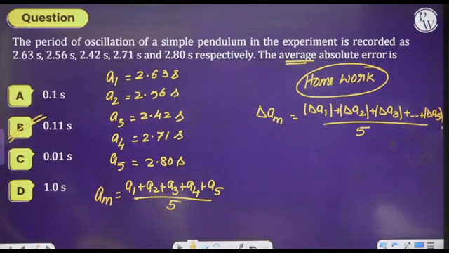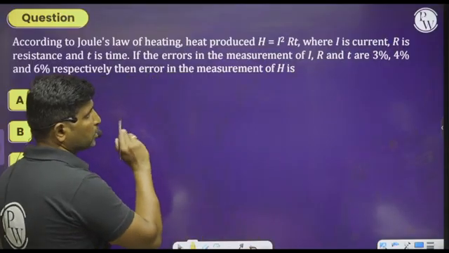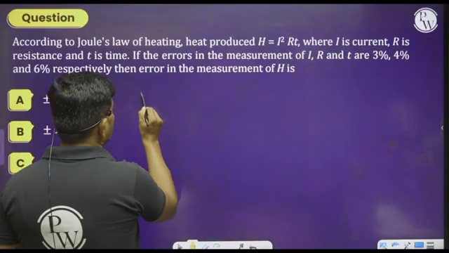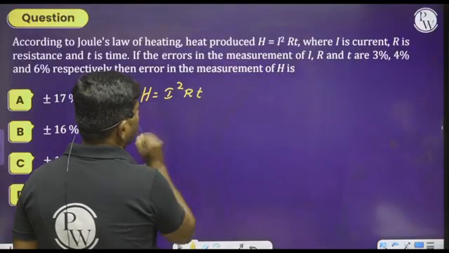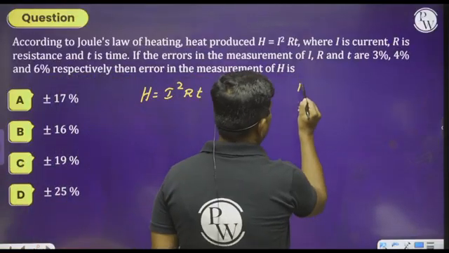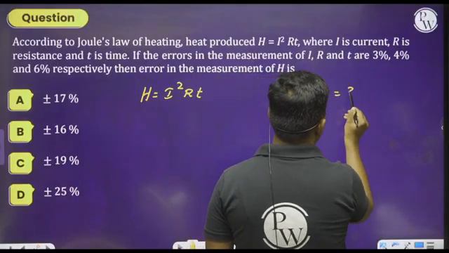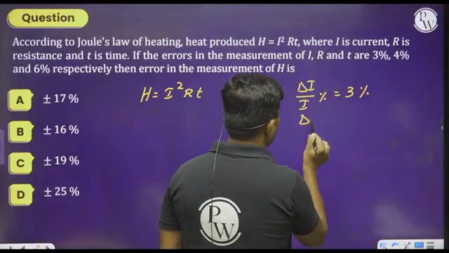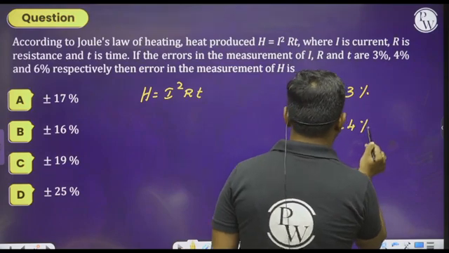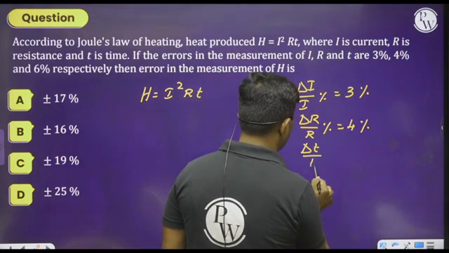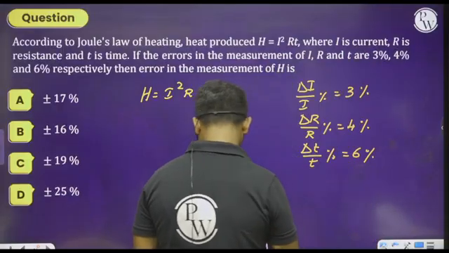So let's see the next one, what they are saying to us. I think you can do this problem happily. I am giving this problem also as homework. See here, H is equal to I square into R into T, and they have given delta I by I in percentage is equal to 3%, delta R by R in percentage is equal to 4%, delta T by T in percentage is equal to 6%.